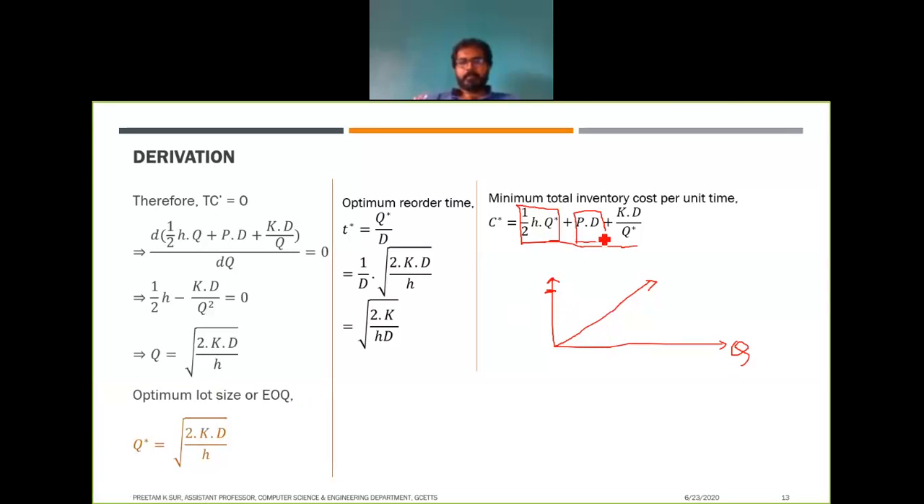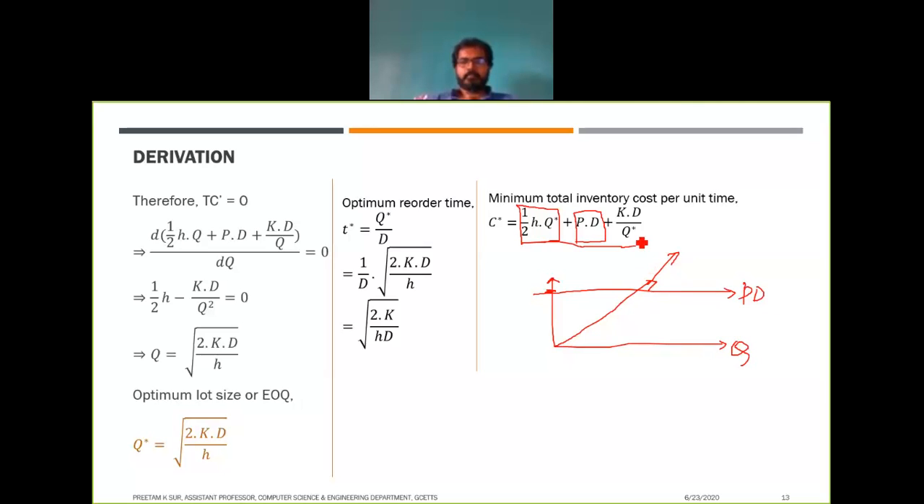So PD will be some value, which is not dependent on Q. So it will be parallel to the Q axis, right? I was correct in the previous case. Anyways, this is your holding cost, which will be dependent on your items, but this PD, or purchase cost, will not be dependent on Q. Whatever be the value of Q, it will not change.